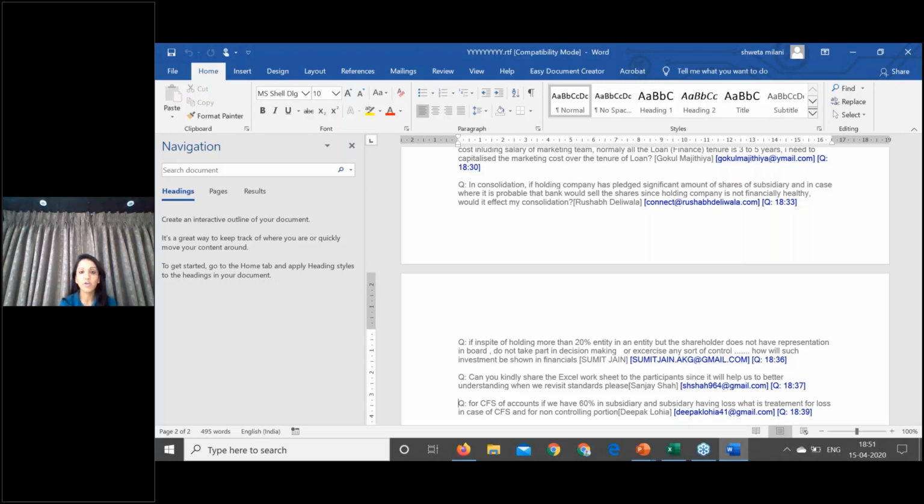Then secondly, one more linking concept is that under Ind AS, you club NCI as a part of your equity. So your non-controlling interest is disclosed under the equity component. And whoever were there on day one, we have discussed the statement of changes in equity. So even in this statement of changes in equity, non-controlling interest will form a part. So you have to show a reconciliation for this non-controlling interest.